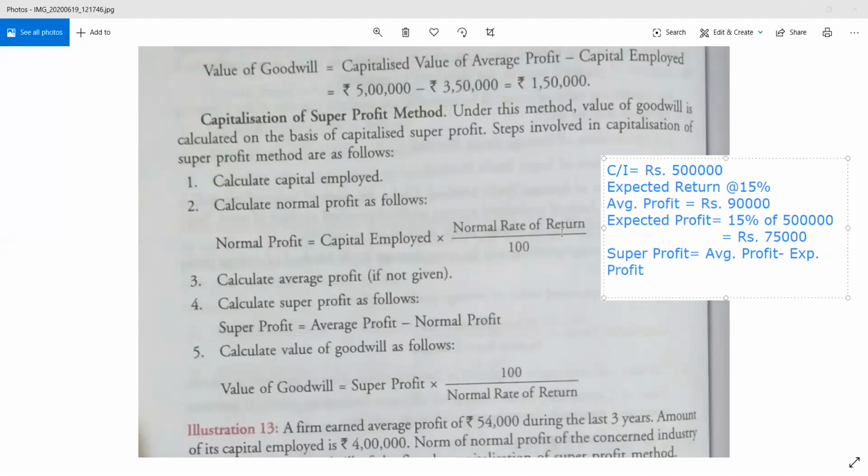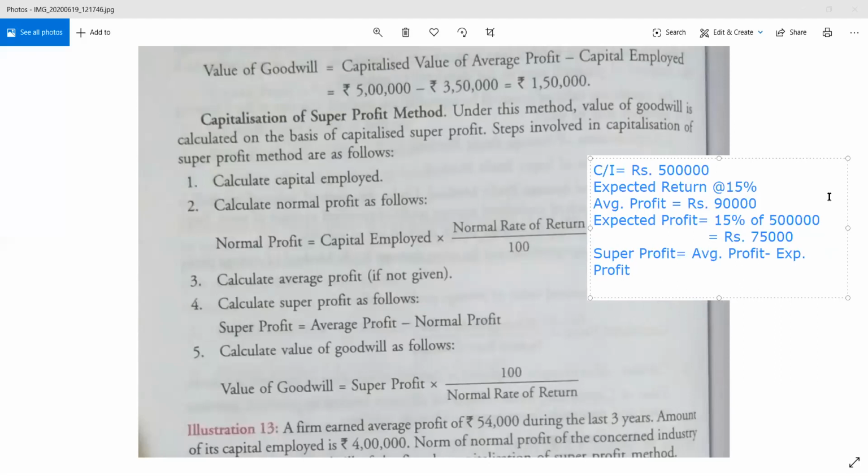So your average profit, that is 90,000, minus your expected profit 75,000, equals 15,000. That 15,000 rupees is your super profit.